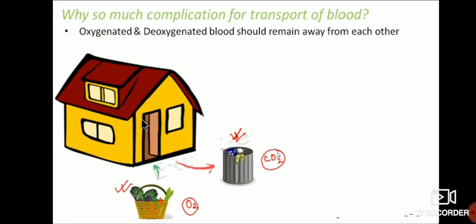You throw the waste out in one way, and you carry the good items in another way. Both enter the same house, but outside, these two are different. If these two are mixed in the same way, that will not be good for your health.